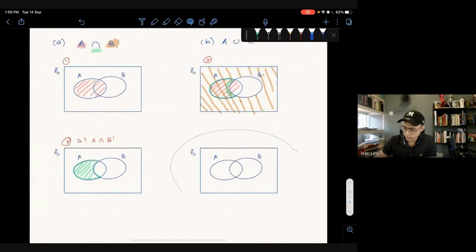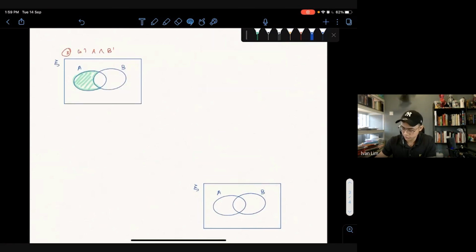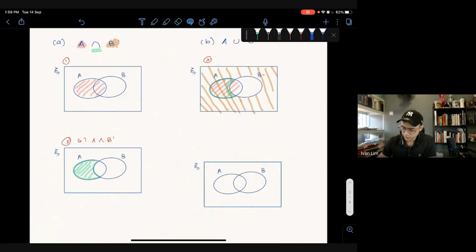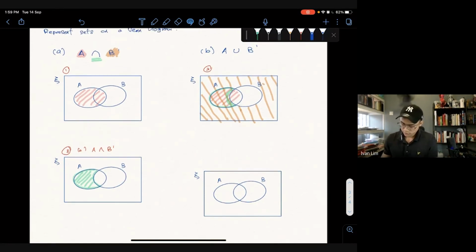Okay, so you have to do one step at a time for this kind of question. Yeah, just put it here. Okay, so step 1, step 2, step 3. Okay, this is for question A. Question B, how do you do it? A union B prime. Actually, the union one is very easy. Union is everything. Everything in A and everything in B prime. Okay, so question B, A union B prime.